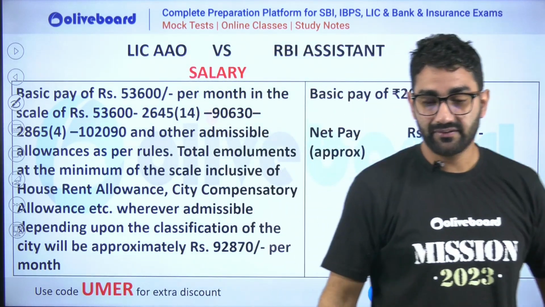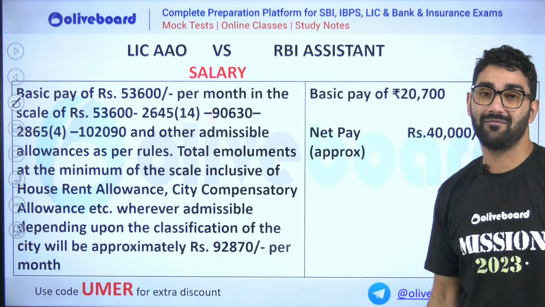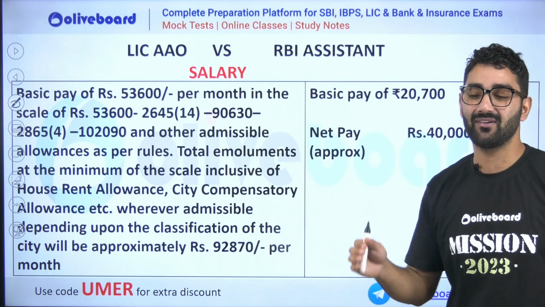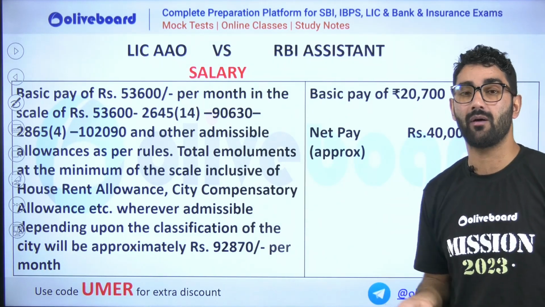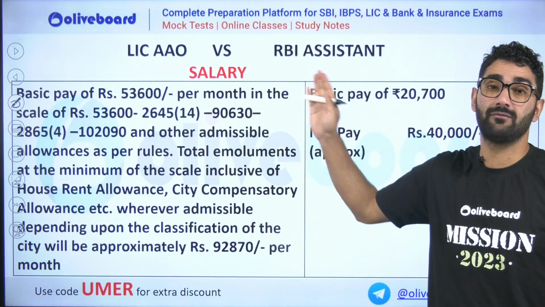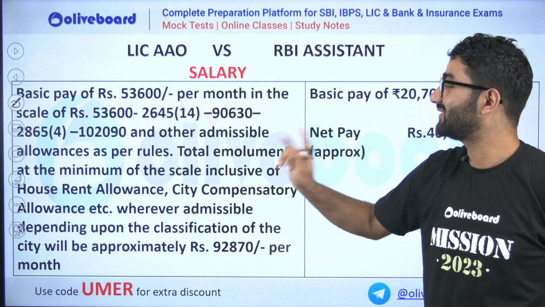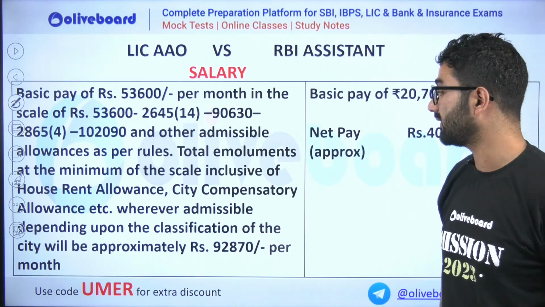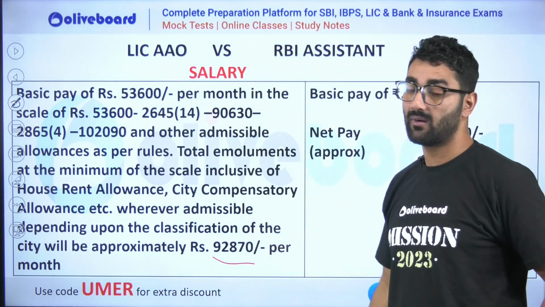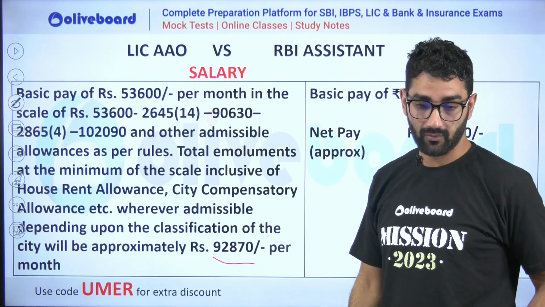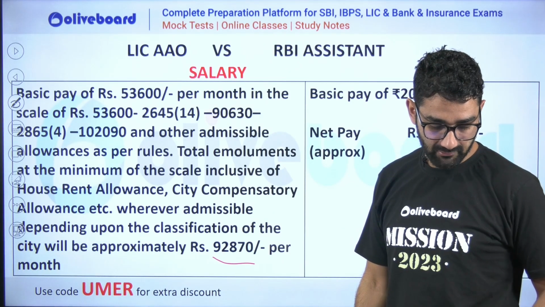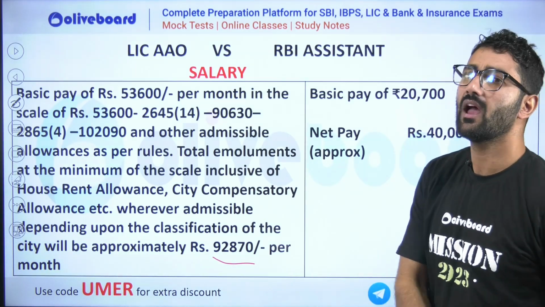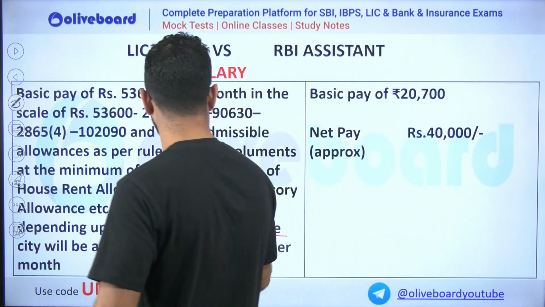So what about the salary part? Salary part is very important. Mostly we are preparing for exams and qualifying in order to get a better job and a better salary. So this is a point, to be honest. So how much is the salary? It will be 92870. This is not the first salary. After some time, when your probation period is completed and you are allocated to some branch, after some time this will be the salary.